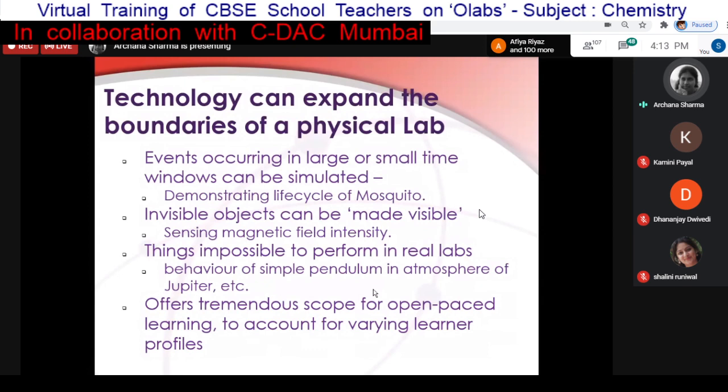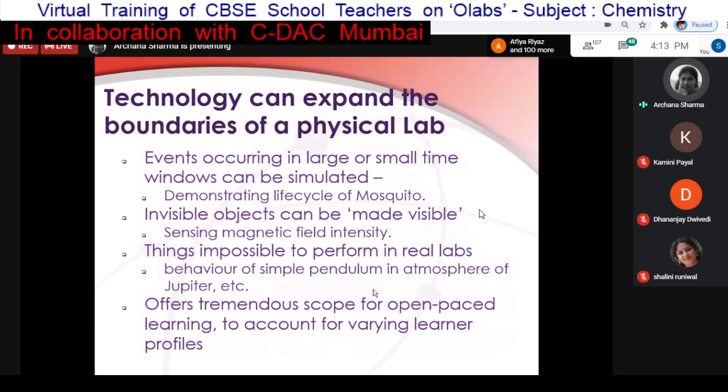Similarly, invisible objects can be made visible. What does that mean? Suppose there is a magnetic field intensity. You can't see it with the naked eye. But if you want to see its intensity, that can be illustrated using technology.